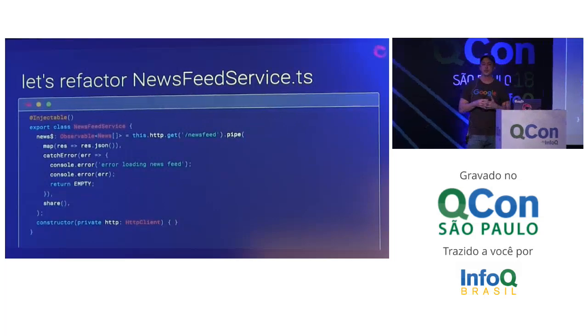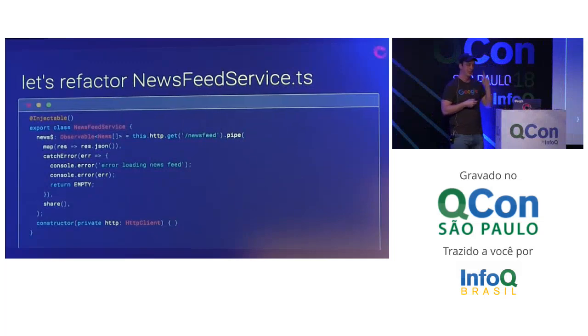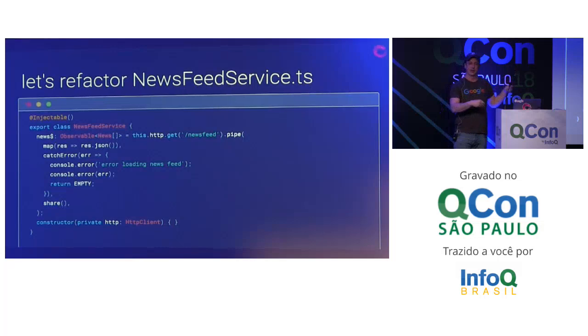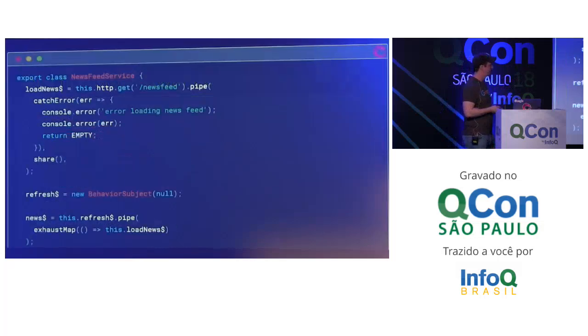What we're going to need to do this is I think I want to refactor the newsfeed service first, because right now it's just got this news thing in here, and when you subscribe to it, you just get one result back, and that's it. And wouldn't it be cool if that news observable gave us more than one result back? Like if we had something to trigger, hey, I want to tell you to get another one, and then it just pumped out another one wherever I had it bound out.